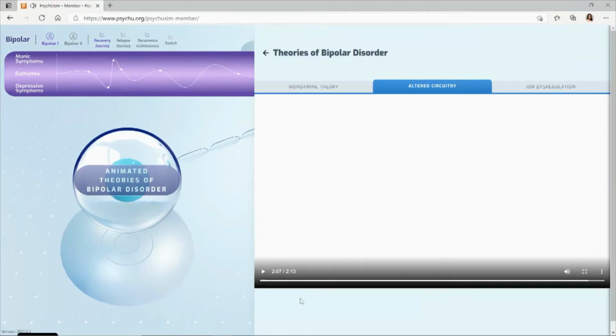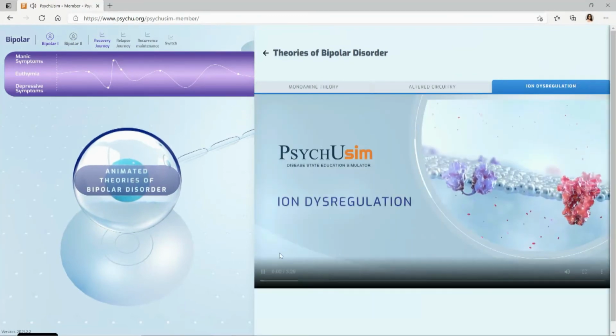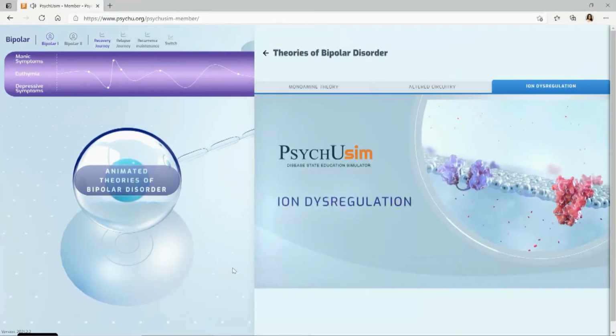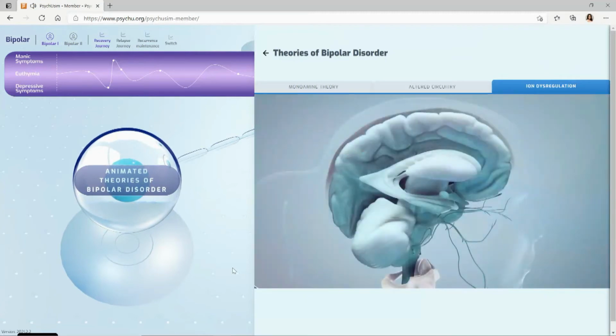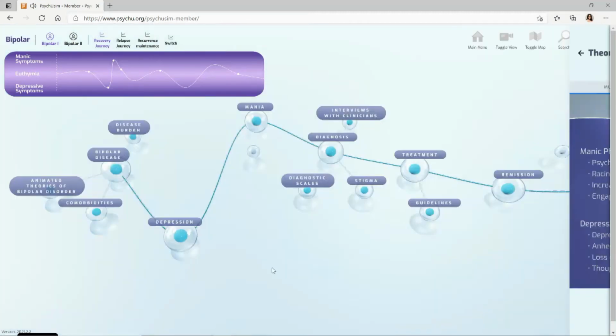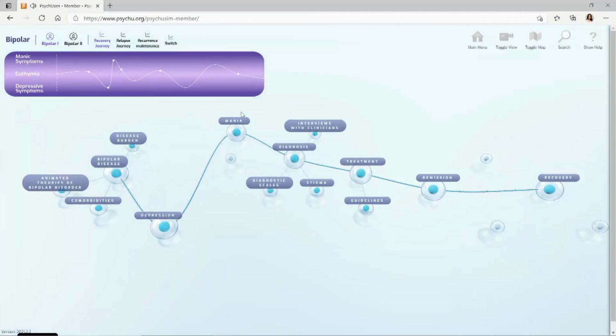So that's just a flavor of some of the 3D animations we have in here. We encourage you to check out the monoamine theory, the ion dysregulation theory. They're scientifically sound and based on rigorous data, and we would like for you to check those out throughout the journey. As we move forward, you can also see that we have interactive 2D information.